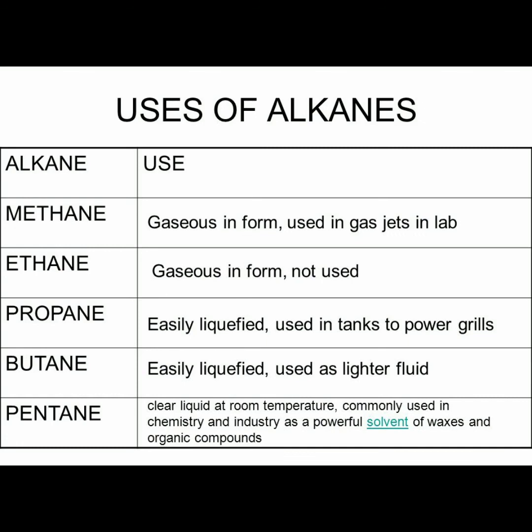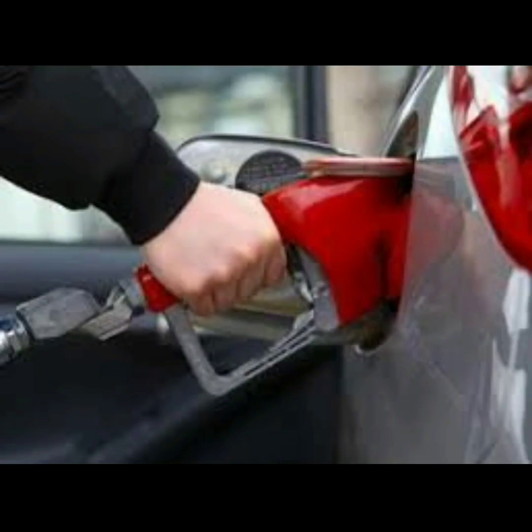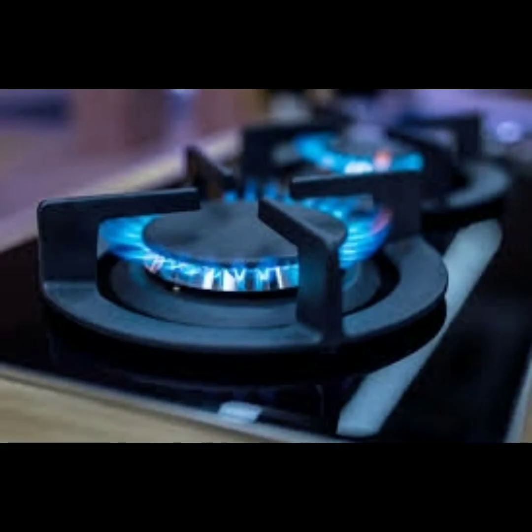Uses of alkanes. Methane in gas form is used in gas jets in the lab. Ethane in gas form is not used. Propane is easily liquefied and used in tanks to power grills. Butane is easily liquefied and used as a lighter fluid. Pentane, a clear liquid at room temperature, is commonly used in chemistry and industry as a powerful solvent of waxes and organic compounds. And here we have pictures of alkanes used as fuels. It's used in cooking.